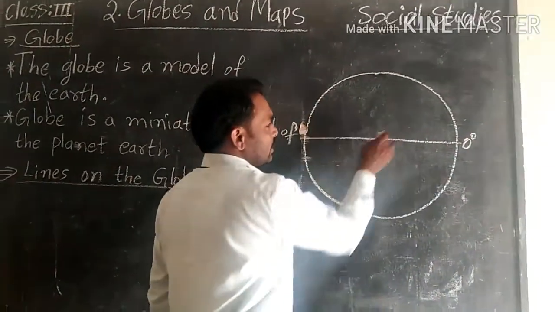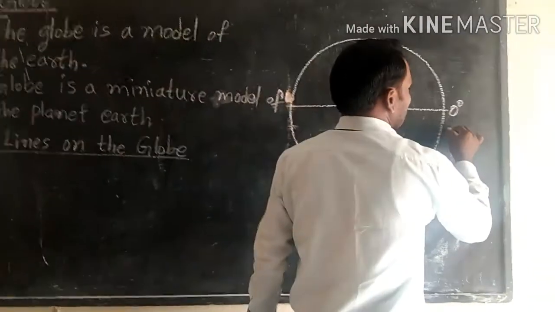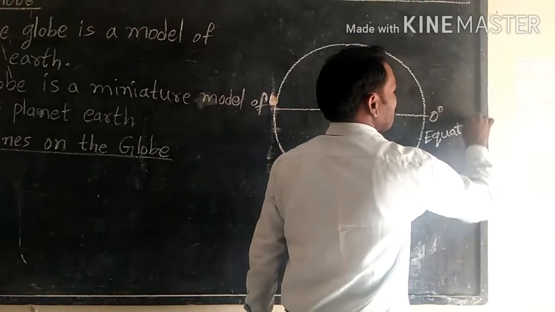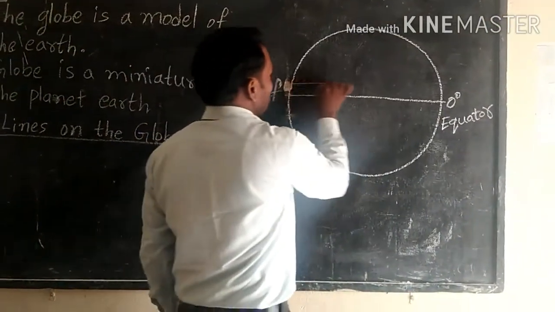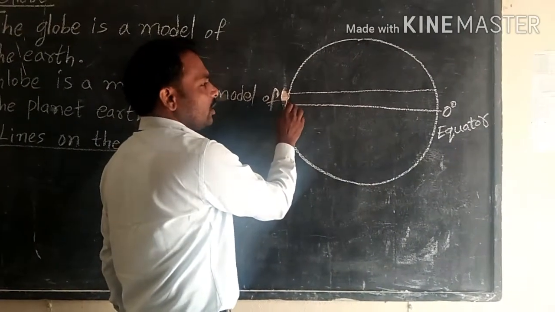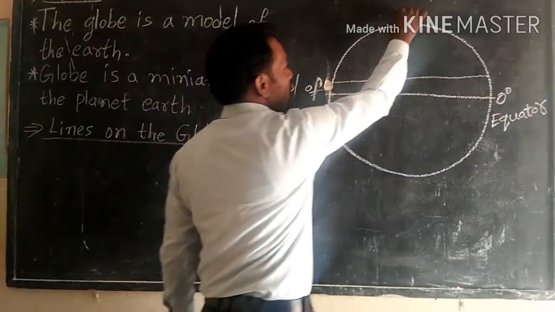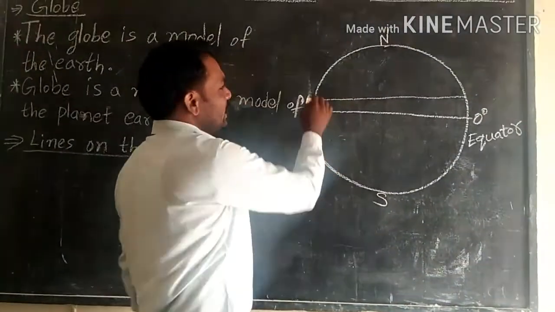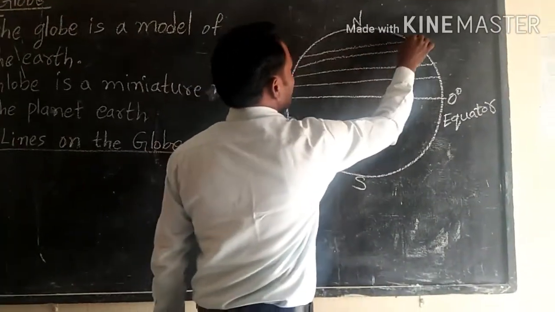This is called the equator. This is the center line, called the equator, and from the center toward this side is north, and here is south. Here there are some more lines.